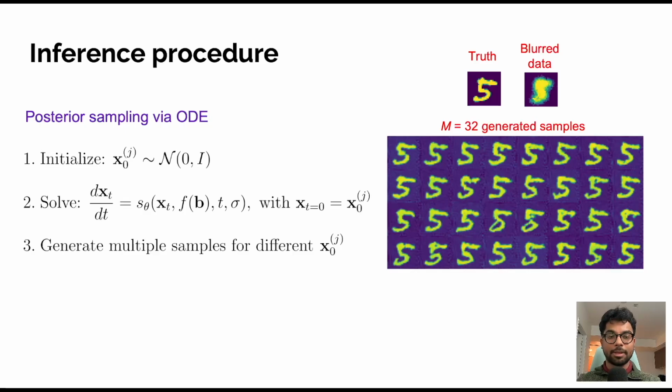Because the velocity depends on the measurement embedding as well as the noise level, the trajectory is guided towards solutions that are consistent with the observed data. By repeating this process with different random initializations, we obtain multiple posterior samples. On the right, we show an example from the deblurring task. Although each generated image is slightly different, they all correspond to the same measured data.